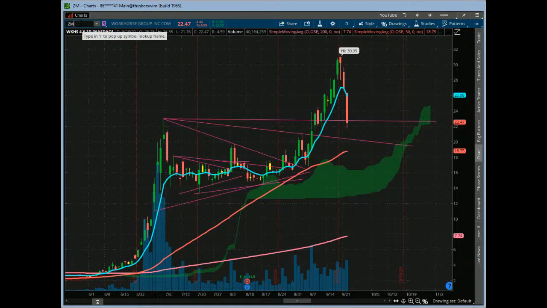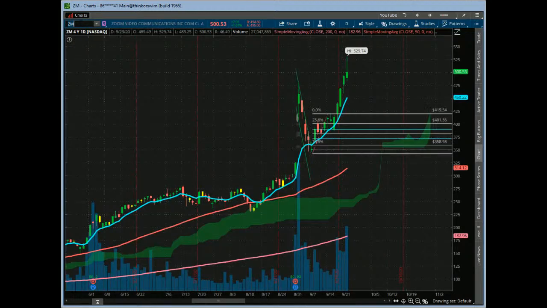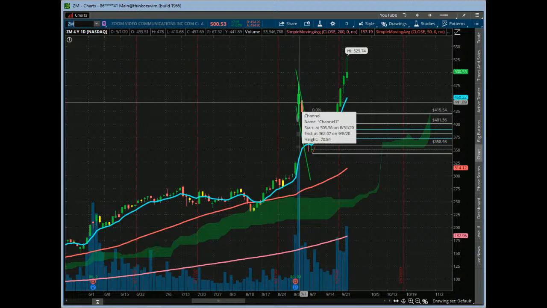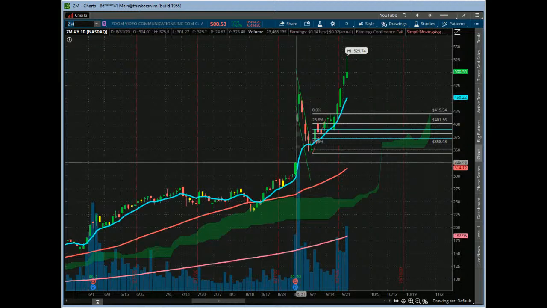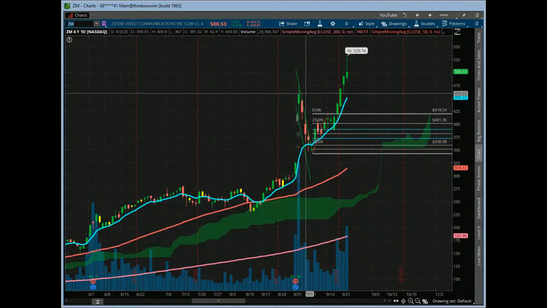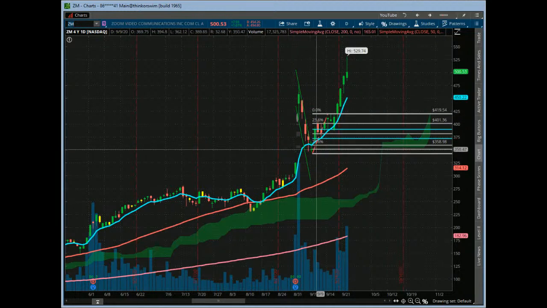And Zoom is just ridiculous. Yeah, I agree. But we thought about this, right? So it had a big move off of earnings, which was insane. I remember looking at this the night before with our group, and we're like, the premiums were so expensive. I was like, maybe you can make money if it gaps up like $100. And then it gaps up like $150. I was like, oh, amazing. Sometimes the market is so funny. And then it pulls back, gets into the gap, and then we talked about this reversal.